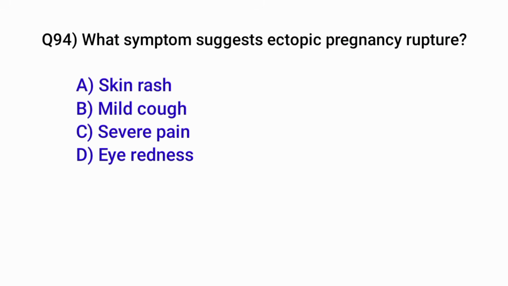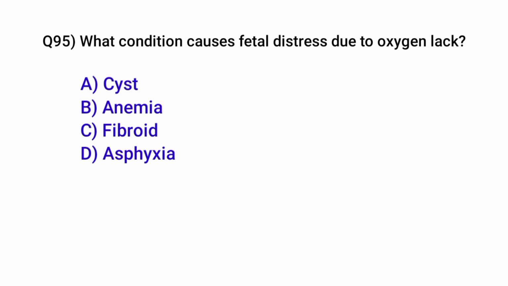Question number 94. What symptom suggests ectopic pregnancy rupture? Correct option is C. Severe pain. Question number 95. What condition causes fetal distress due to lack of oxygen? Correct option is D. Asphyxia.